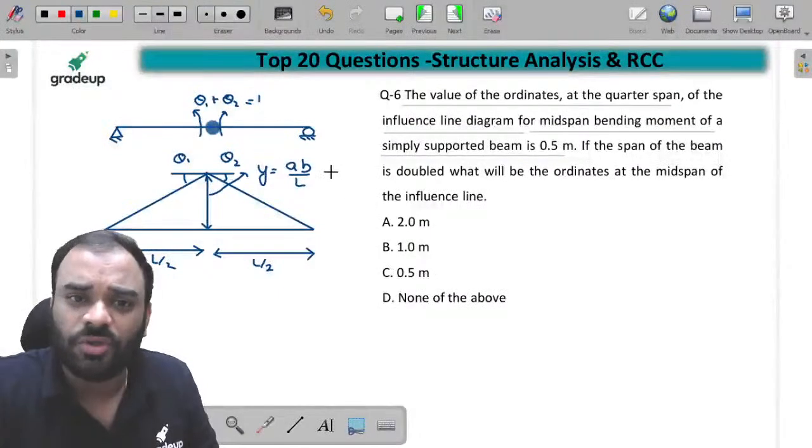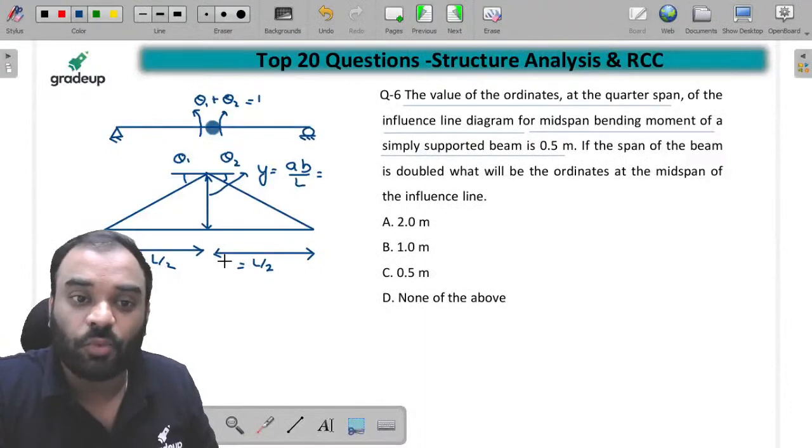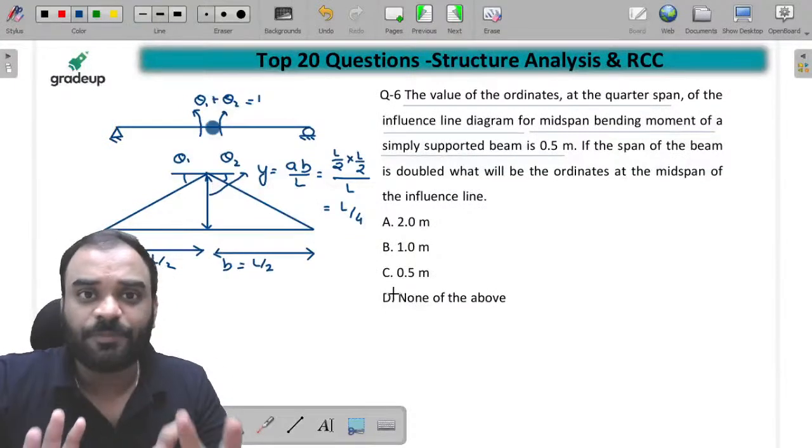Now we know that guys, generally this ordinate is to be like AB by L. ये होता है ना बच्चों. तो A की वैल्यू कितनी है? What is the value of A over here? It is L by 2. And what is the value of B? It is also L by 2. So L by 2 cross L by 2 divided by L, you can make it as L by 4, right? So this is the mid span ordinate.